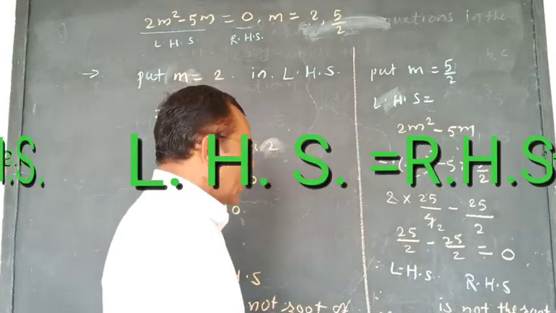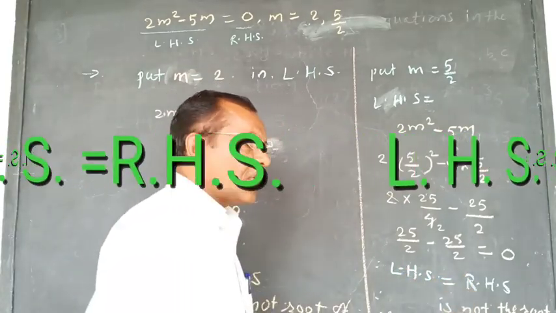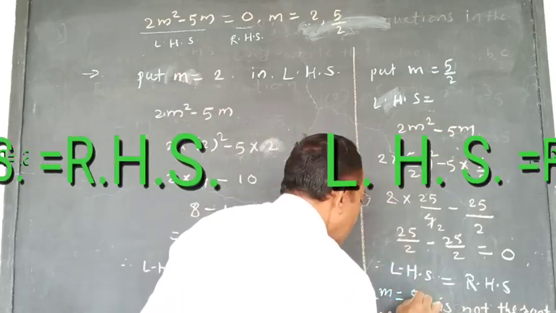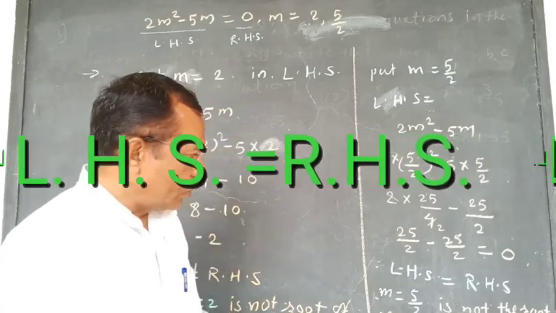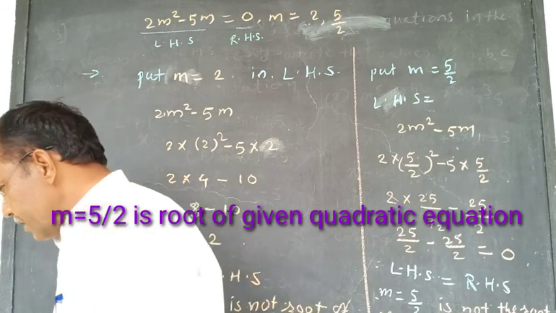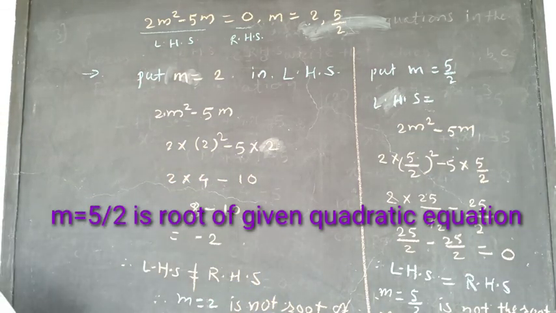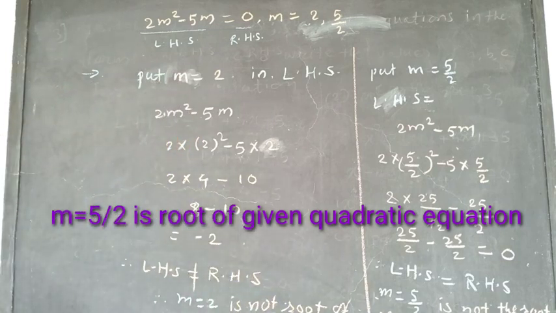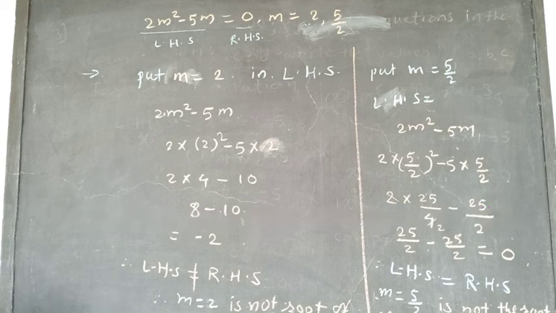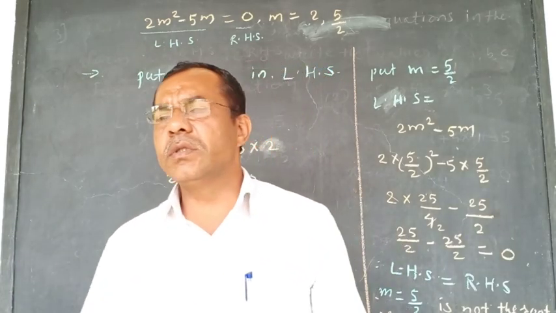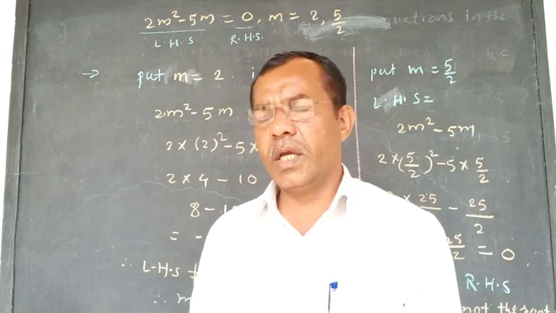At that time we will write here LHS is equal to RHS and m is equal to 5 by 2. m is equal to 5 by 2 is the root of the given quadratic equation. Okay, friend, it is the second example, and the fifth and sixth examples remain here. We will continue in the next video and continue your study. Don't take a break. Okay, thank you very much.